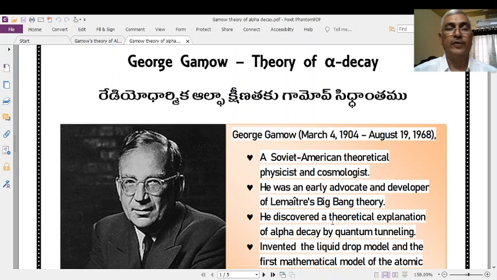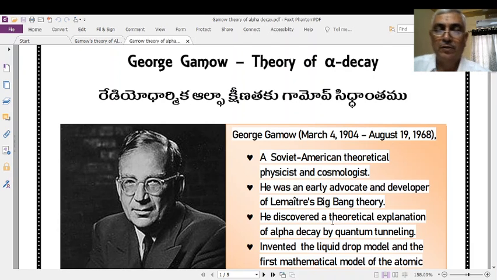In this class, we will discuss Gamow's theory for alpha decay. Very important, very significant part or topic in the natural radioactivity. In the part of natural radioactivity, that is Gamow's theory of alpha decay.